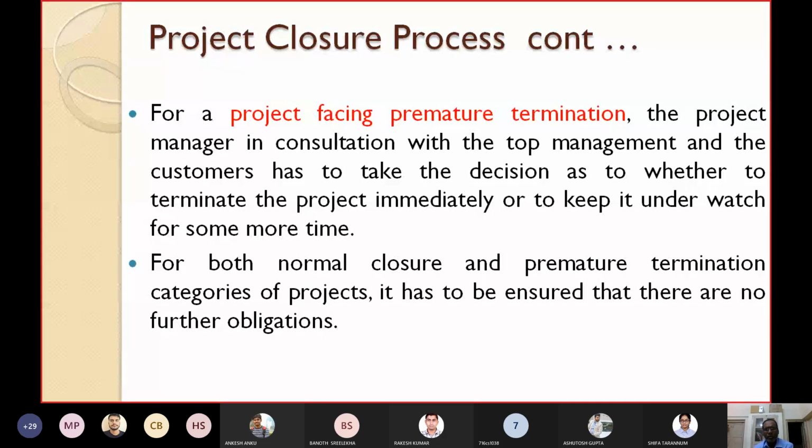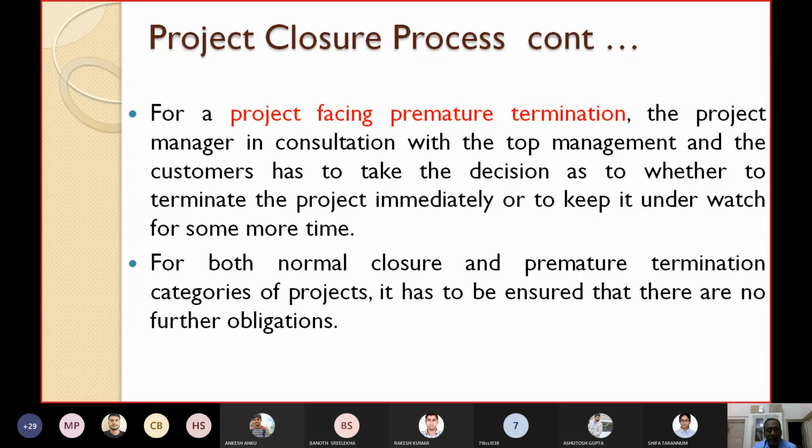For both normal closure and premature termination categories of projects, it has to be ensured that there are no further obligations from your side as the project manager.